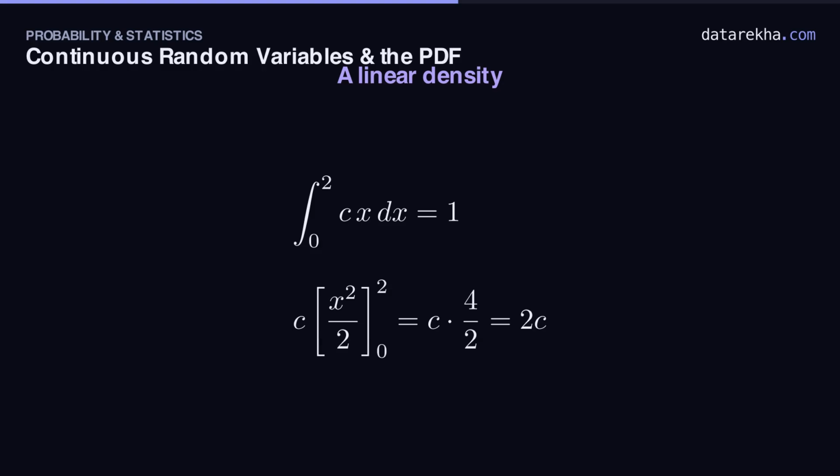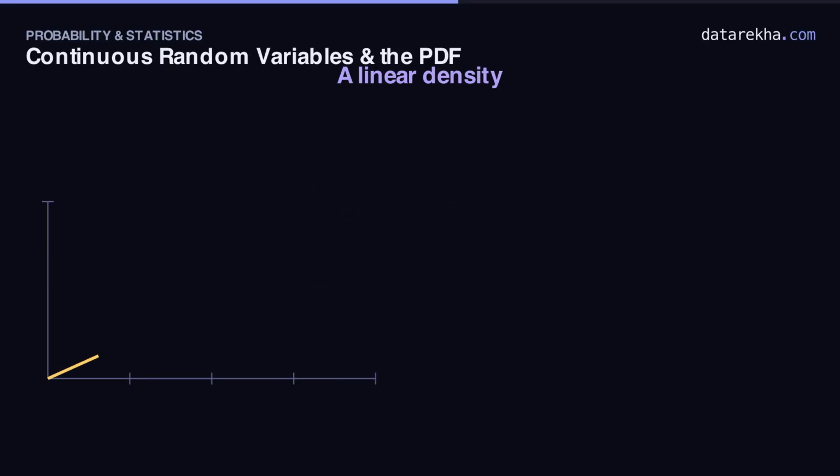Evaluate from 0 to 2, c times 4 over 2, which is 2c. So 2c equals 1, so c is 1 half. Our density is f of x equals 0.5x. Now the probability. With c pinned down, f of x is 1 half x, a straight line climbing from the origin up to the point (2, 1).